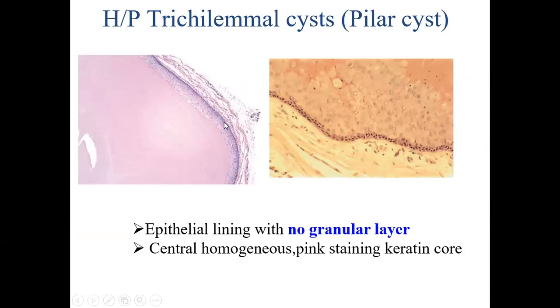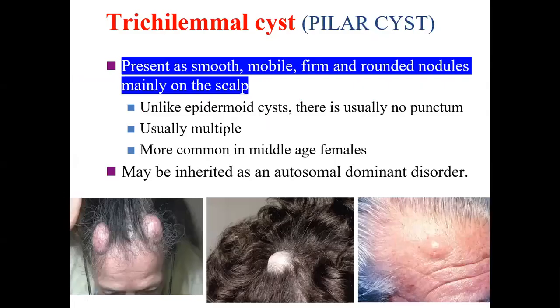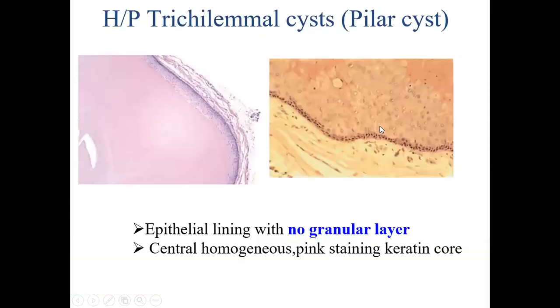Usually they are multiple and more common in middle-aged females and may be inherited as an autosomal dominant disorder. As far as the histopathology is concerned, there is an epithelial lining, but no granular layer. We have seen clinically that the difference from epidermoid cyst is that there is no punctum. And again, histologically, we don't find the granular layer which we see in epidermoid cyst. Centrally, you can see homogeneous pink staining.